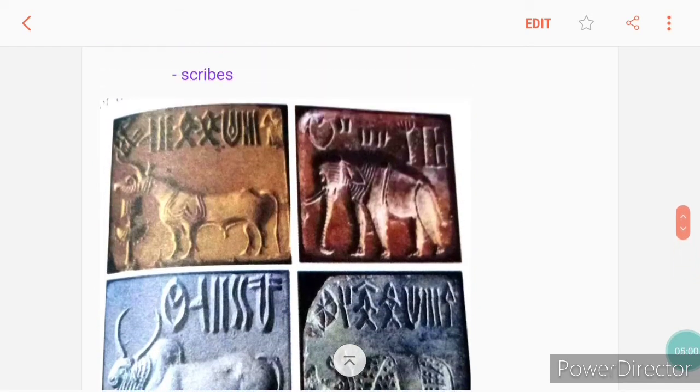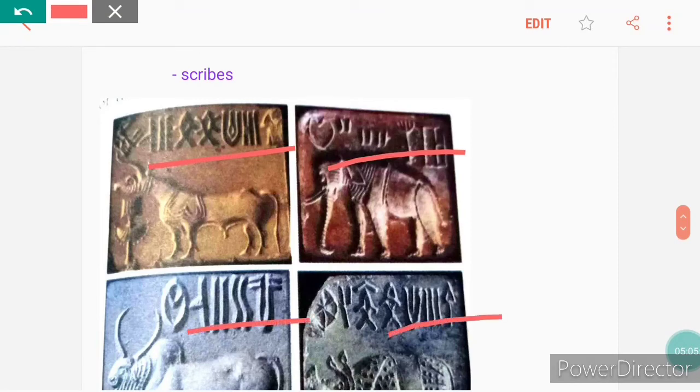As you can see, the inscription in this picture, but the script of Indus Valley Civilization has not been deciphered yet. Deciphered means they don't understand the script. So the script of Indus Valley has not been deciphered yet.